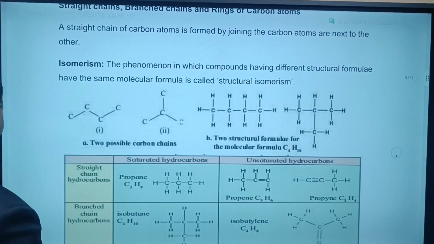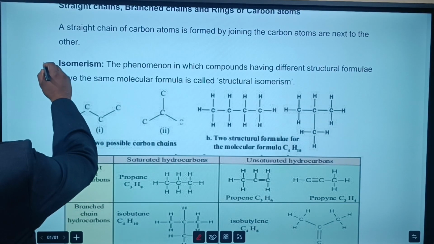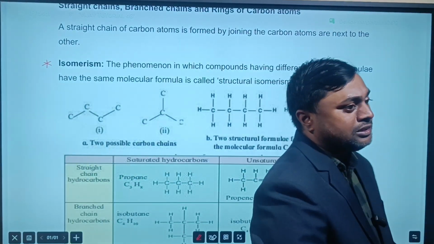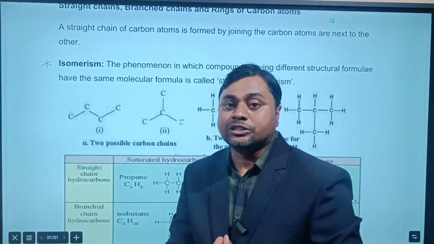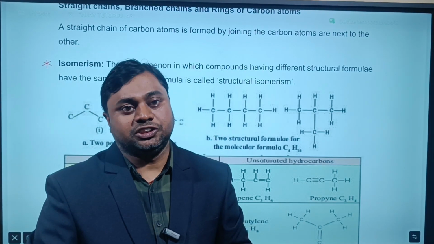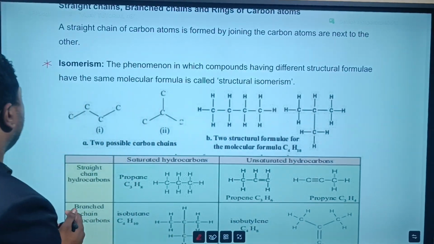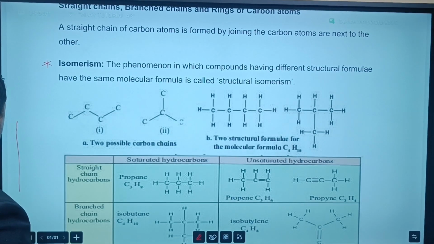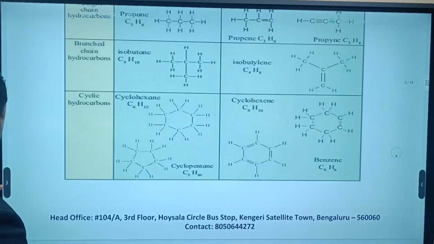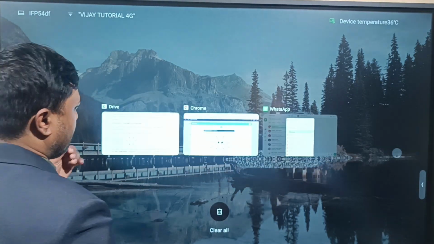Now we are going to discuss isomers and homologous series also. Isomers, as I told you, are compounds having the same molecular formula but different structures. So let's talk about the isomers of alkane first.